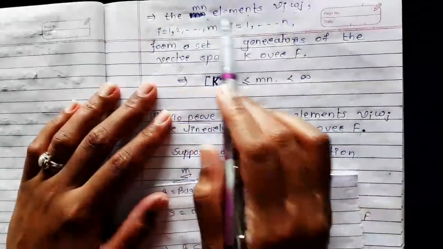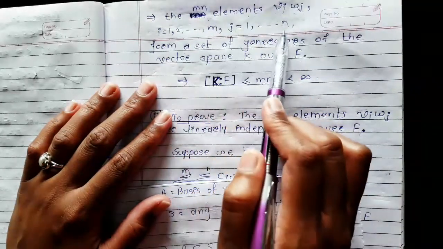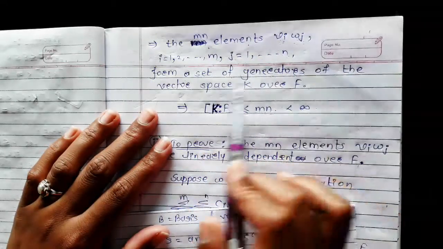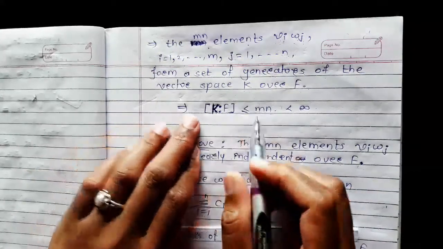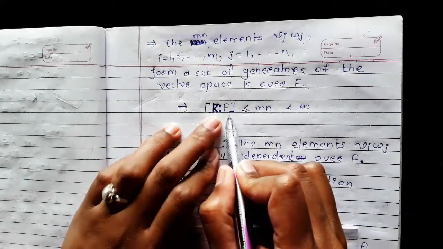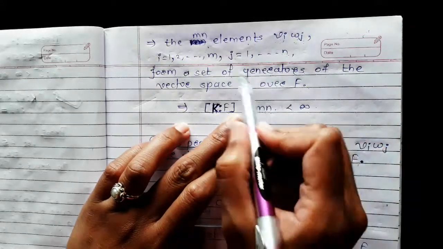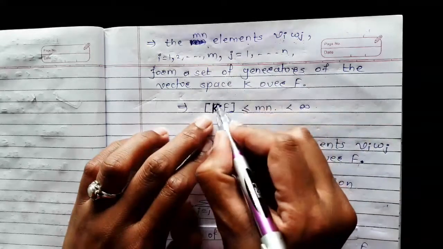As here the mn elements Vi Wj, i running from 1 to m and j running from 1 to n, form a set of generators of the vector space K over F, this gives that the dimension of K over F is always less than or equal to the cardinality of this generating set. And how many elements are in this generating set? mn elements. So dimension of K over F